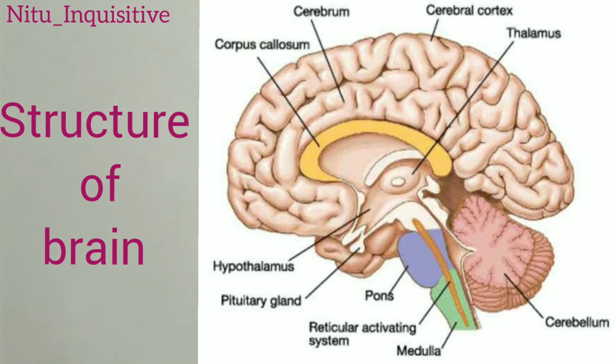Next is the cerebellum, which is also known as the little brain, and it is the major part of the hindbrain, located above the back of the neck, and it is a highly developed part of the brain because it is responsible for body balance and coordination. Let's understand with an example. Whenever you walk, move, dance, ride a bicycle, or drive or ride a motorcycle or any other vehicle, all the coordination and the balance of the body is just because of the cerebellum.